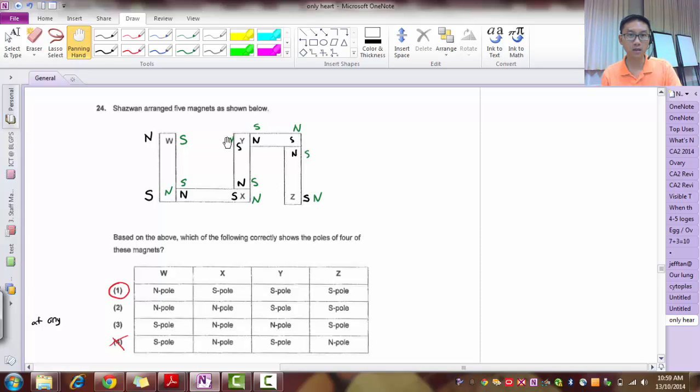Y is N, okay so far. Z is S, but Z based on this should be N. So 3 is wrong as well. So you need to assume that W is N instead, and then figure this out again. Either assumption works. It's just that if you guess N, you will get the answer straight away. If you guess S, you may need to guess N and then you get the answer.